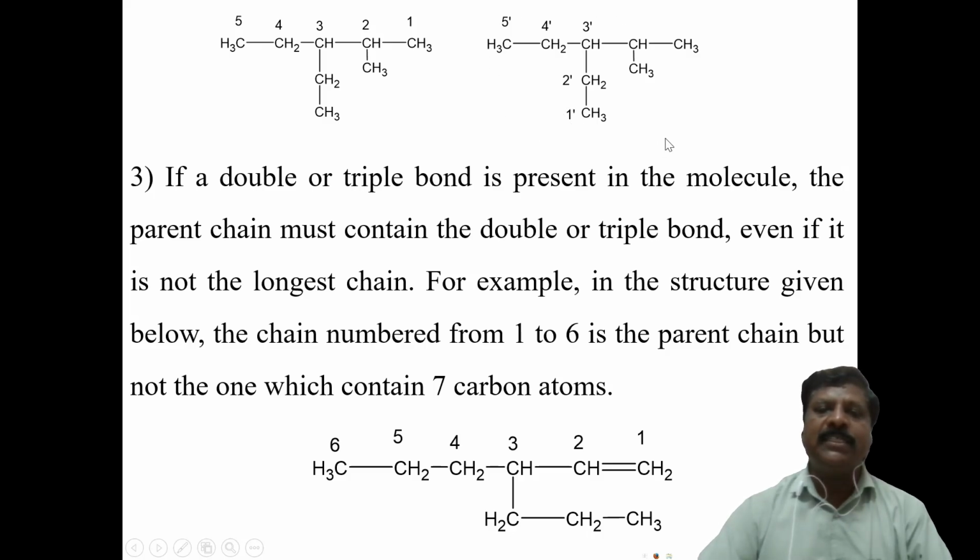Suppose for another compound we have to give the numbering, that is 1 prime, 2 prime, 3 prime, 4 prime, 5 prime. Suppose we are selecting this one, there is only one substitution, that is an isopropyl group. But in this compound, one is a methyl and another is an ethyl group. Therefore, two substitutions are there.